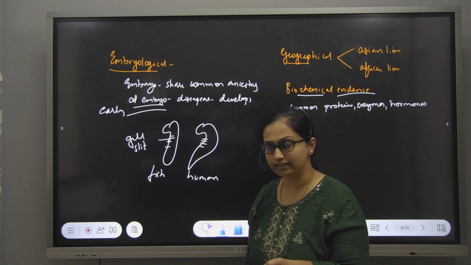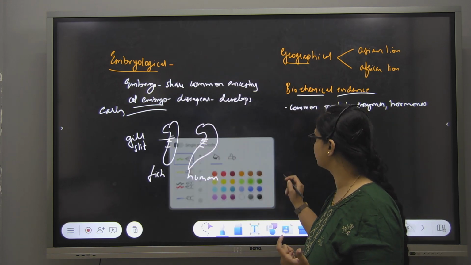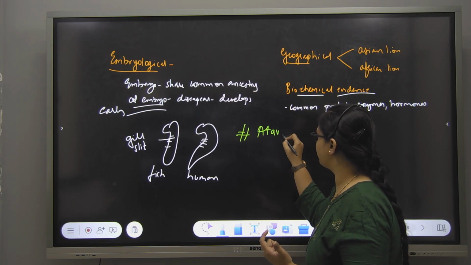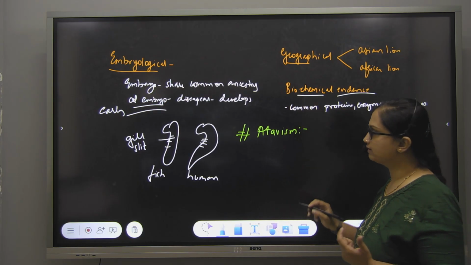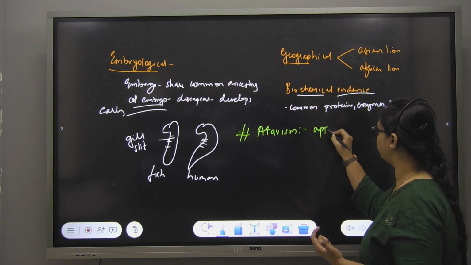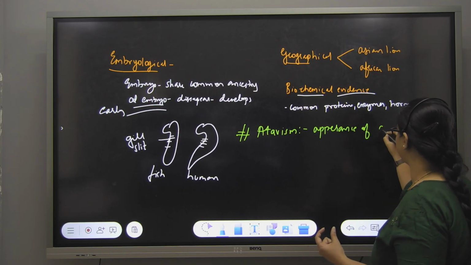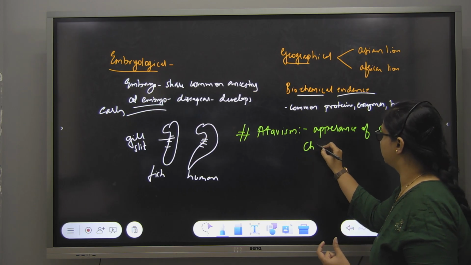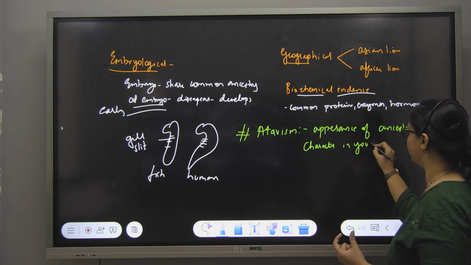In evidence, there is one more term you may come across. It is not there in the book, but you can note it down, a concept called atavism. Atavism means the appearance of an ancestral character in a young one.